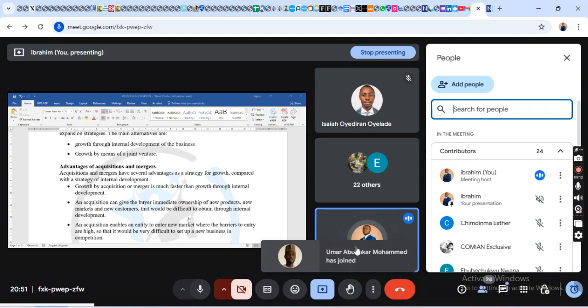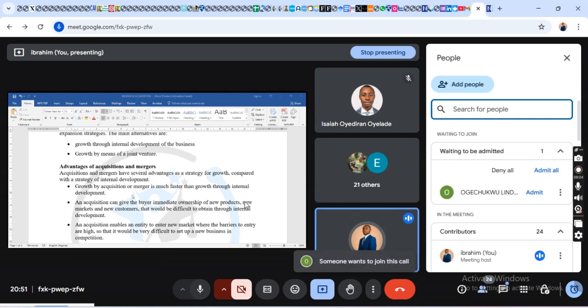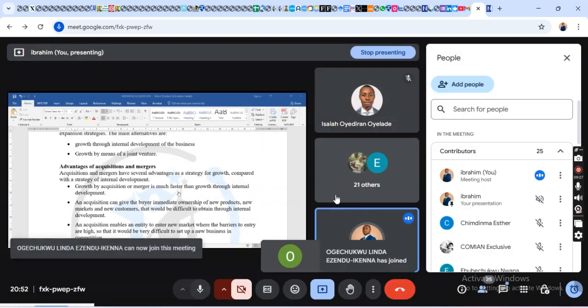So that you can use your own initiative. Now, having explained this, there are advantages of acquisition. Another name for acquisition is takeover. You buy over, you take over the business.